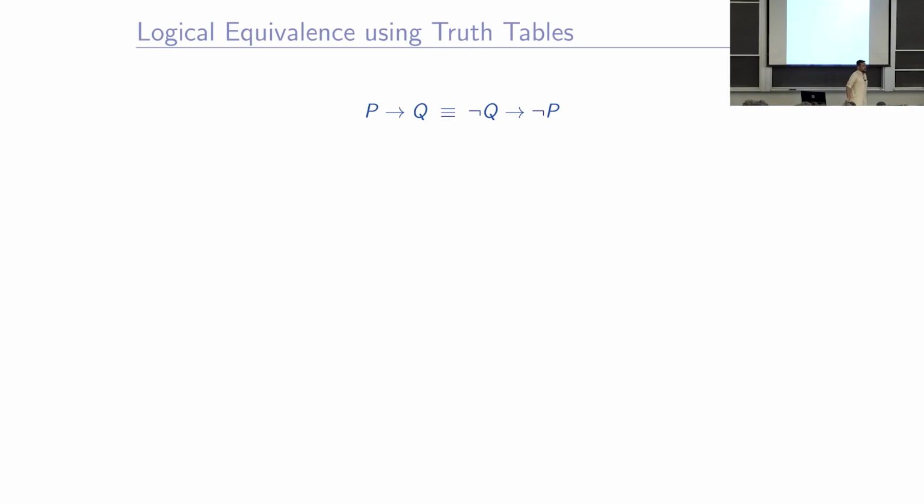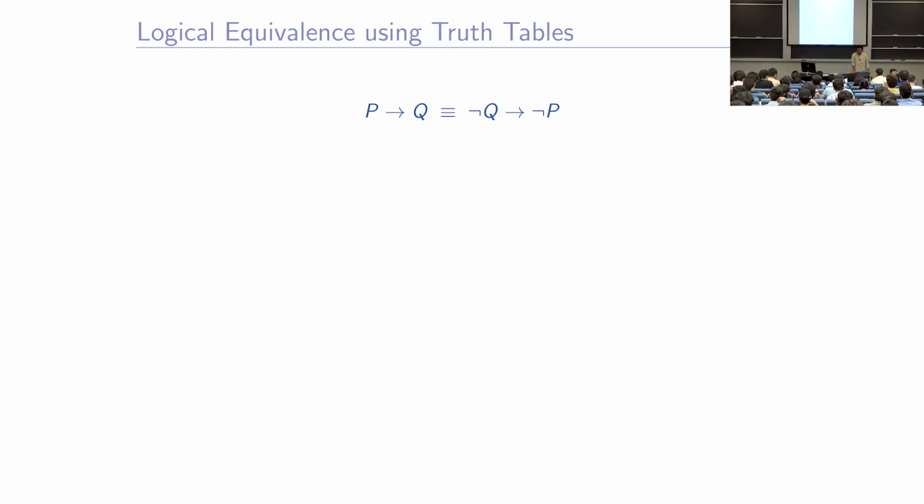Did you see this before? P implies q is the same as not q implies not p. What is this thing called? When I say these are equivalent, do we have any other words for it? We saw it earlier. They are equivalent, yes, that's true, but can you rephrase this statement? Someone else, please.